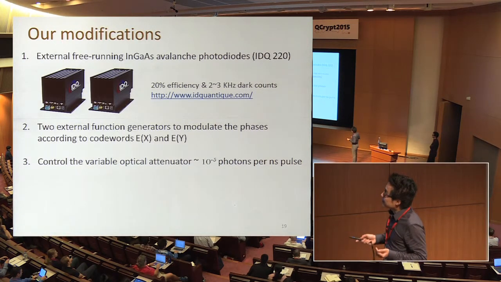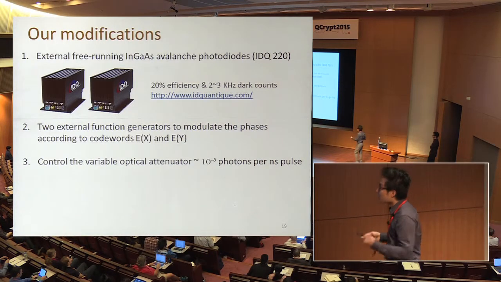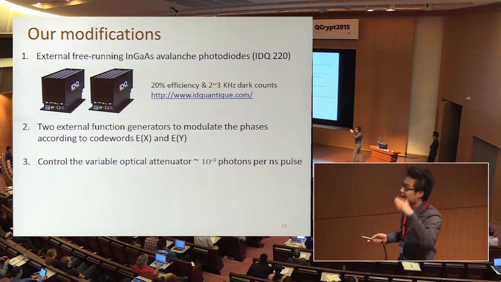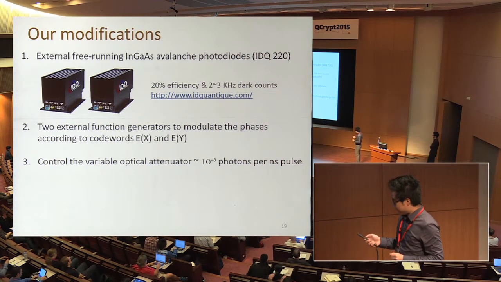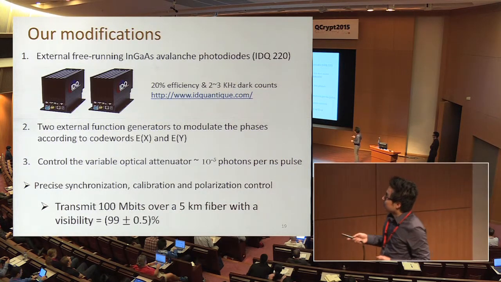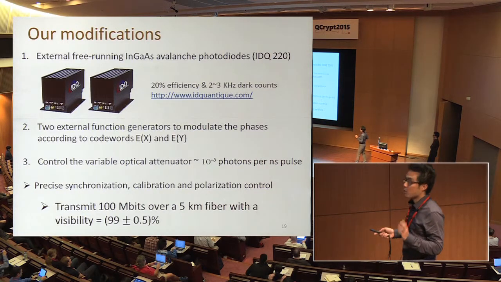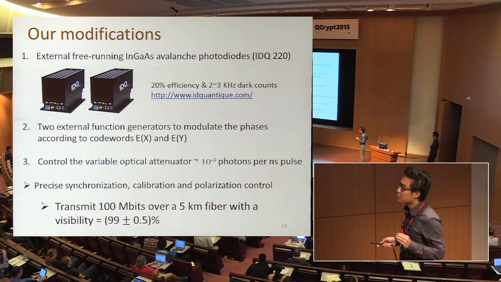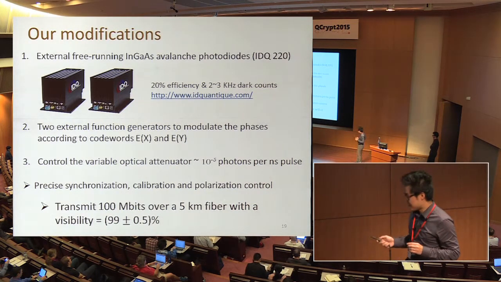And the second modification is we use 2 external function generators to perform the phase modulation according to the code words. Finally, we use a variable optical attenuator to highly attenuate weak responses. This is our modifications, and to make the system work, we also need precise synchronization, calibration, and polarization control. So in the end, we can transmit about 100 megabits over 5 kilometer fiber with very good visibility, about 99%.